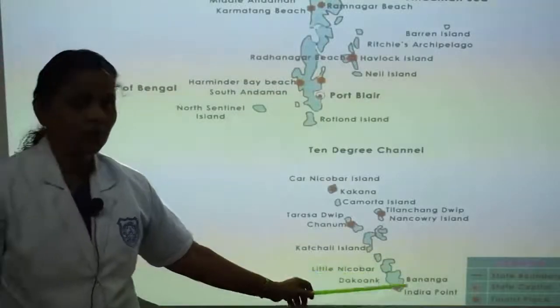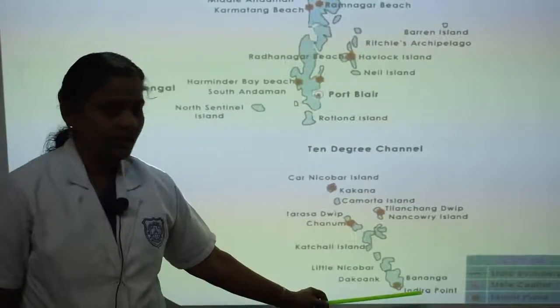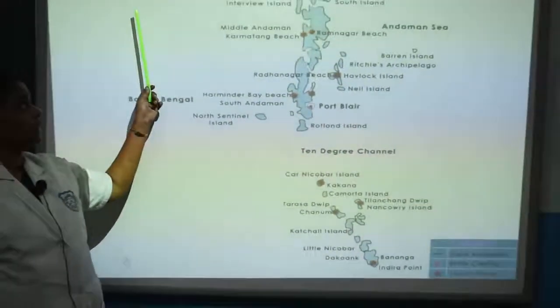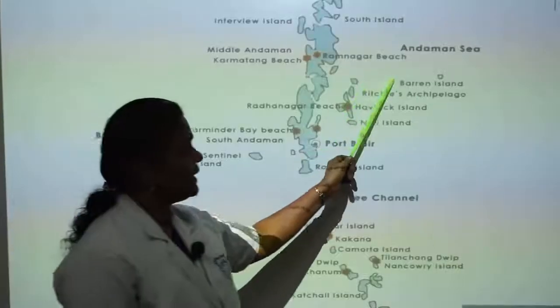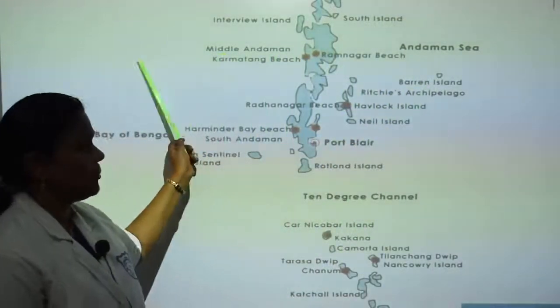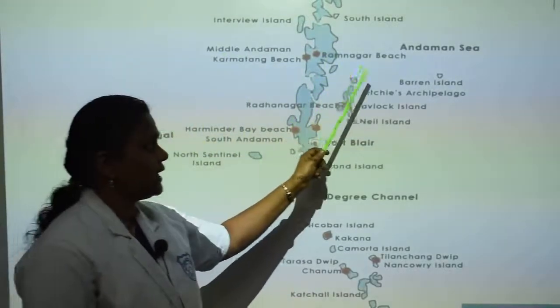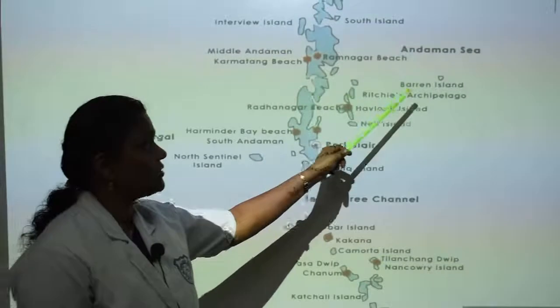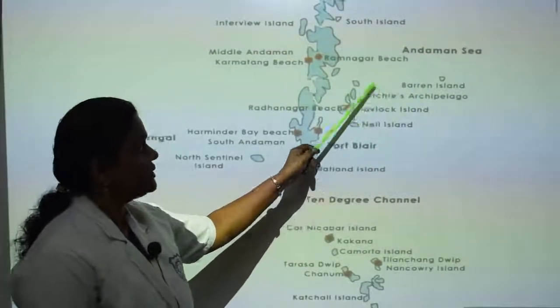The southernmost point of India, Indira Point, is located in the Nicobar group. Barren Island, an uninhabited island where volcanoes have erupted, is also situated here.